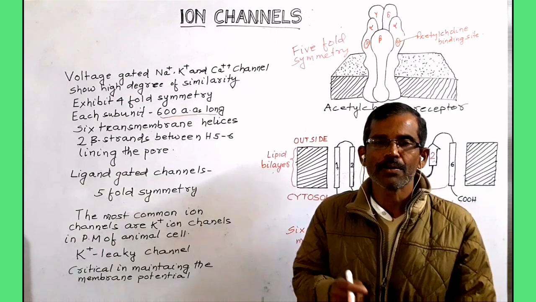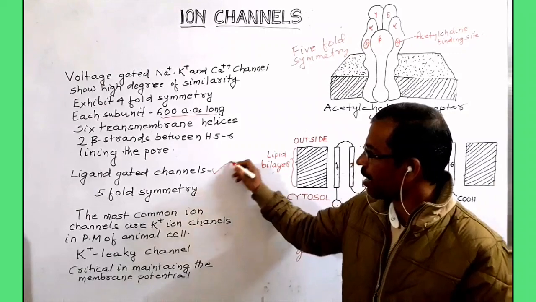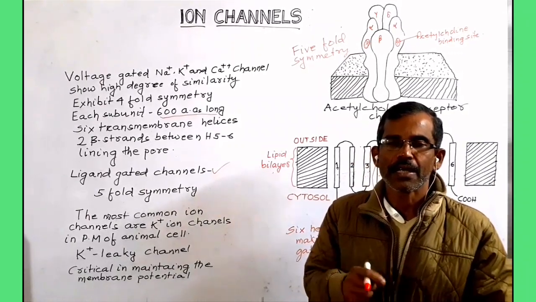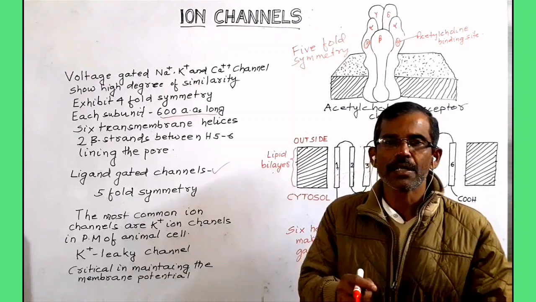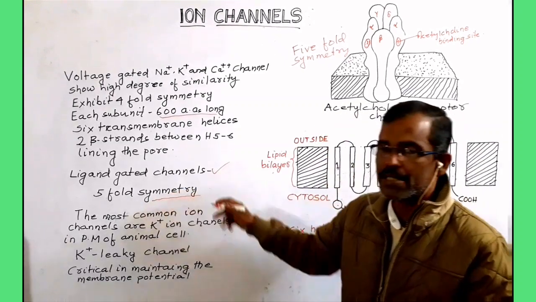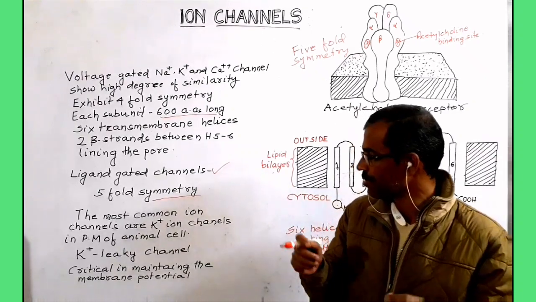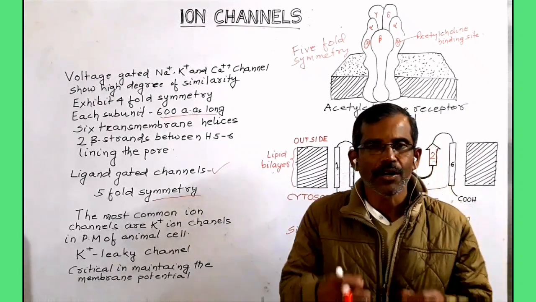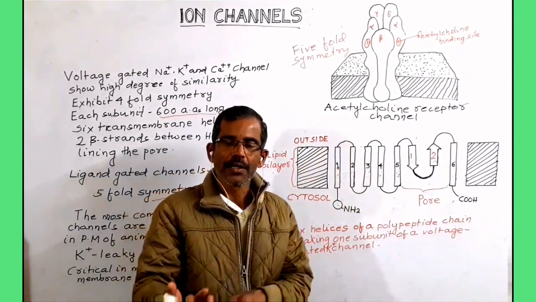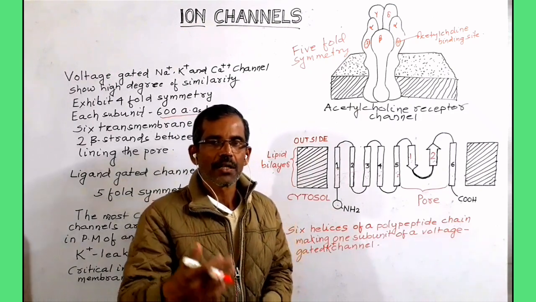Second type of ion channels are ligand gated channels. The channels are activated by neurotransmitters such as N-acetylcholine, glutamic acid and gamma aminobutyric acid. A five-fold symmetry has been suggested for these neurotransmitter activated channels. The channels are composed of 5 subunits, and the subunit contains a specific binding site with which the neurotransmitter binds.